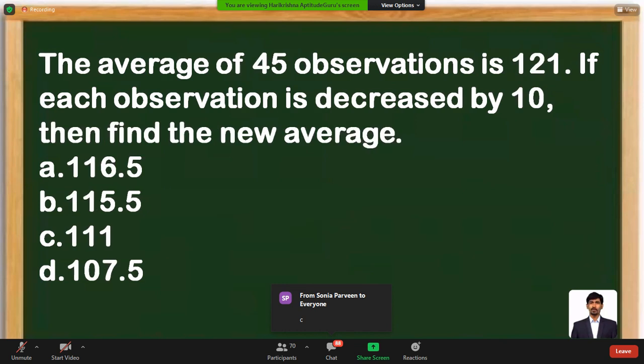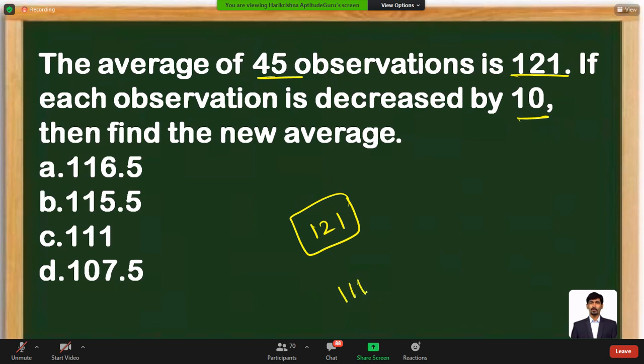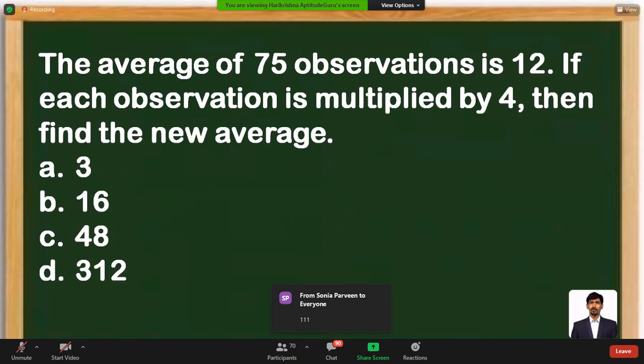Look at the next question. Similar question: average of 45 observations is 121. If each observation is decreased by 10, what is the new average? 121 minus 10, that is going to be 111, available as option B. So increased or decreased, even sometimes it's maybe multiplied.